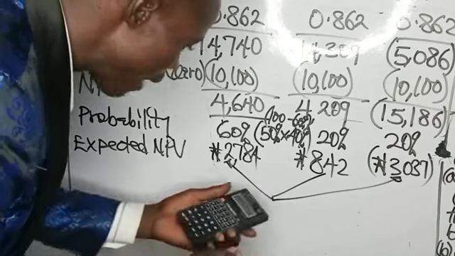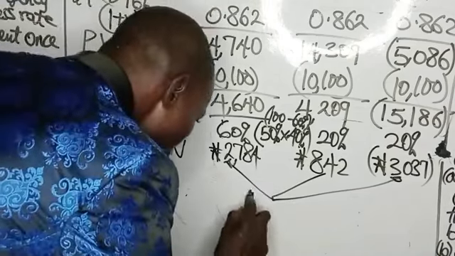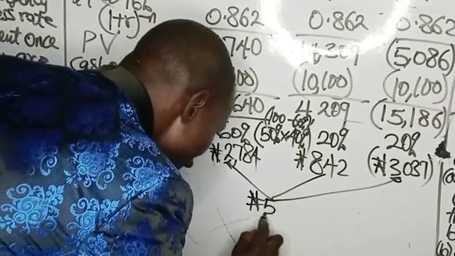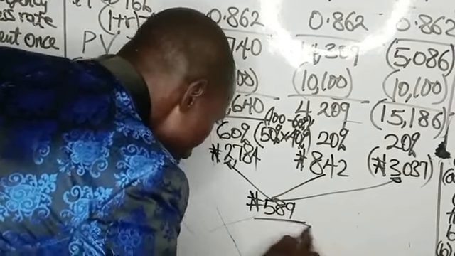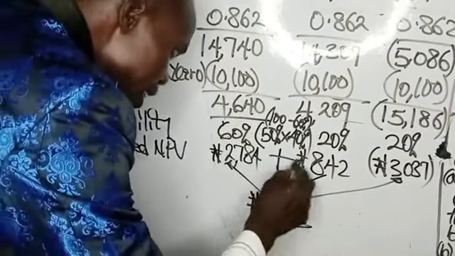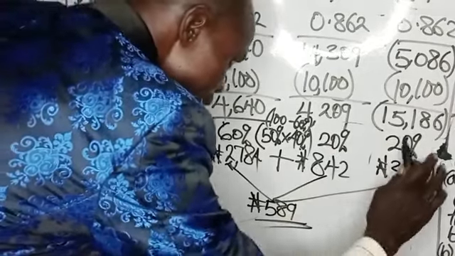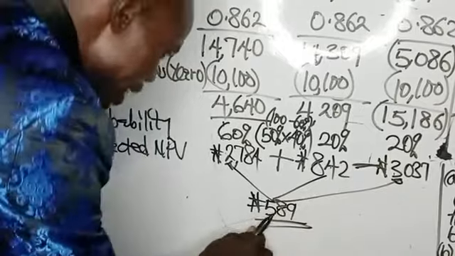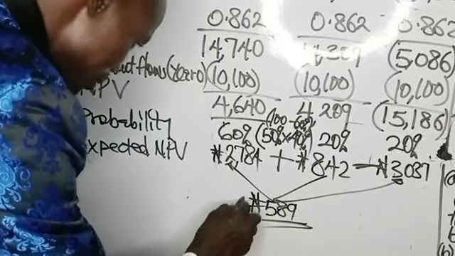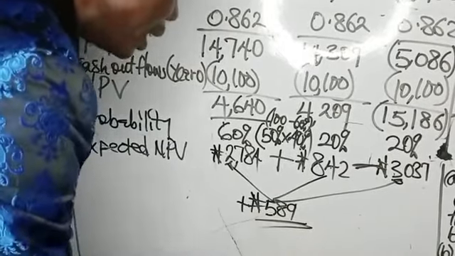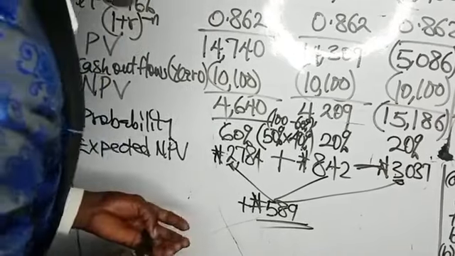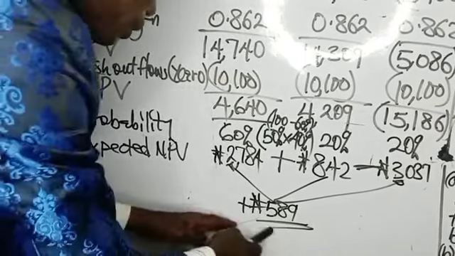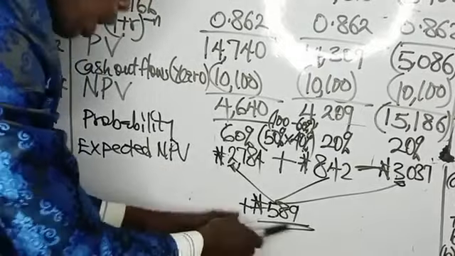So we have 589. That is the total. Remember, this is negative. This plus this minus this gives us this. This is positive. So that means the order is financially viable. It is a viable order.